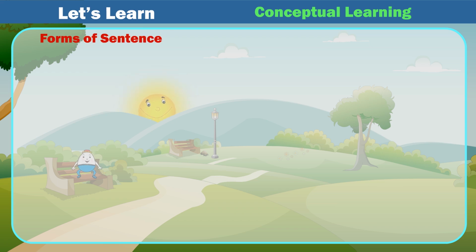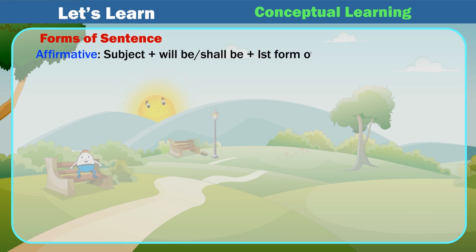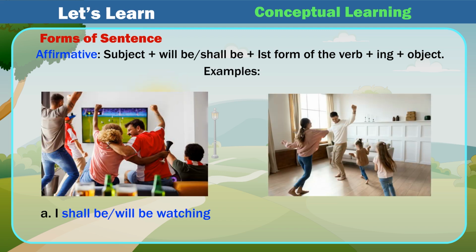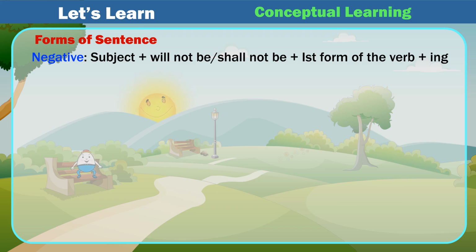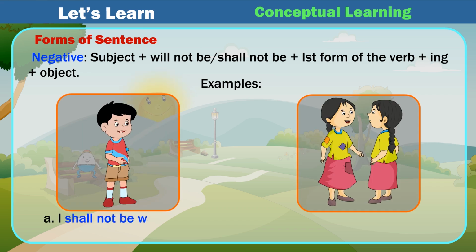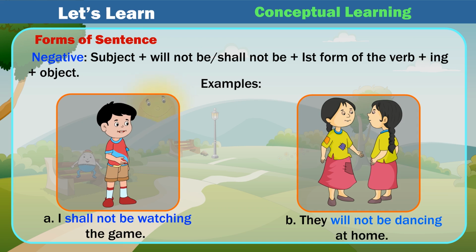Forms of sentence: affirmative, subject plus will be/shall be plus 1st form of the verb plus ing plus object. Examples: A. I shall be/will be watching the game. B. They will be dancing at home. Negative, subject plus will not be/shall not be plus 1st form of the verb plus ing plus object. Examples: A. I shall not be watching the game. B. They will not be dancing at home.